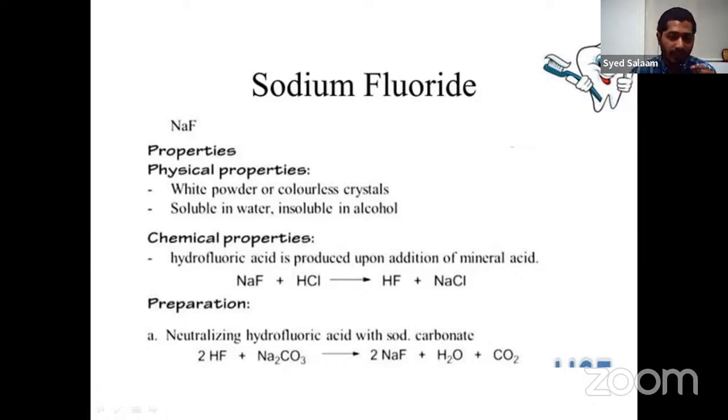It is simply prepared by neutralization of hydrofluoric acid with sodium carbonate, which gives us sodium fluoride, and this sodium fluoride is used as an anti-caries agent.